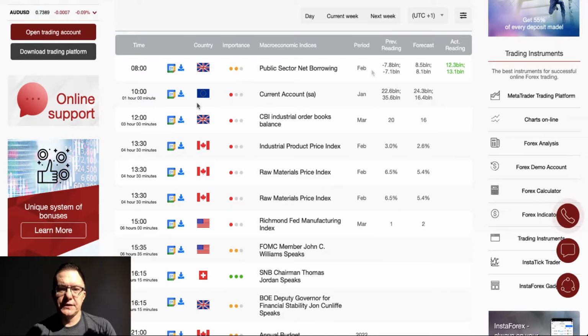Current account of the Eurozone is scheduled for release at 10 o'clock in about 1 hour. The previous reading was 22 billion euro. The forecast is 24.3 billion euro, and that's about it.